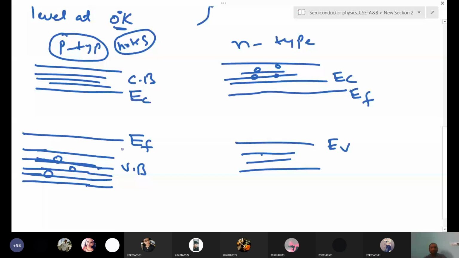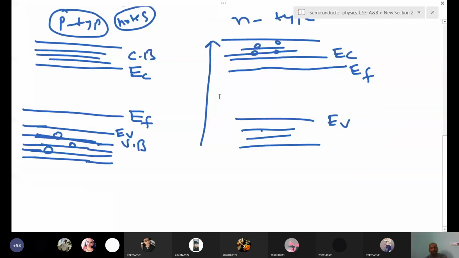Like we have drawn the one-dimensional potential box, with E1, E2 and so on. Let's take this as zero energy, this is one energy E1, and the maximum energy in the valence band is EV.